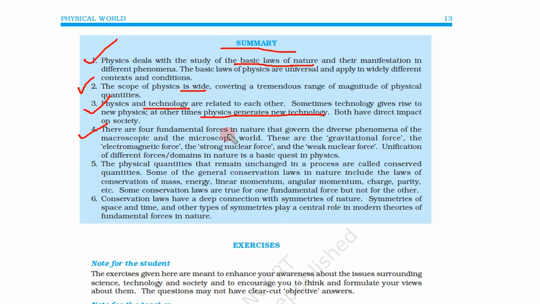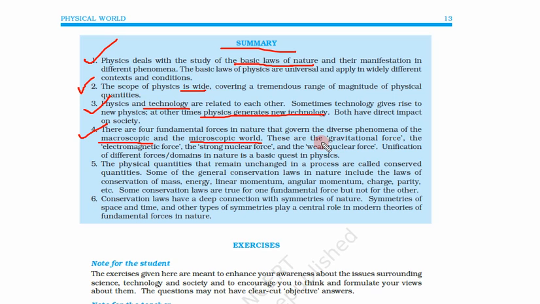There are four fundamental forces in nature that govern the diverse phenomena of the macroscopic and microscopic world. Again, the macroscopic world is our daily life world, and the microscopic world is the world at the atomic or nuclear level.